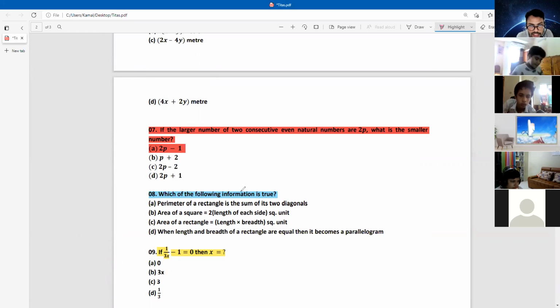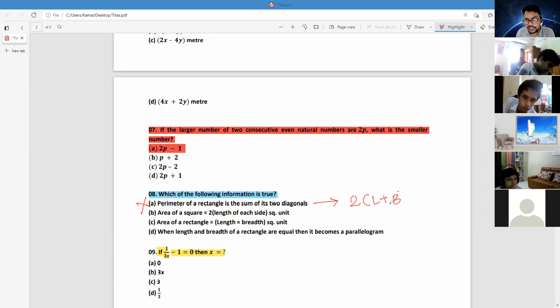Number 8. Which of the following information is true? Option A: the perimeter of a rectangle is the sum of its two diagonals. No, this is wrong information. What is the correct information for option A? Perimeter of a rectangle is twice length plus breadth, I mean 2 multiplied by length plus breadth. Yes, this is the correct answer.